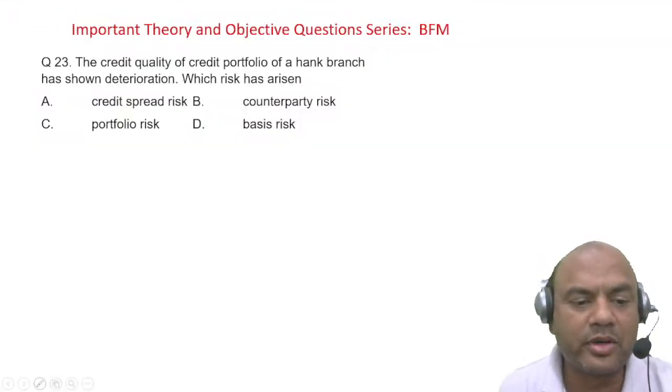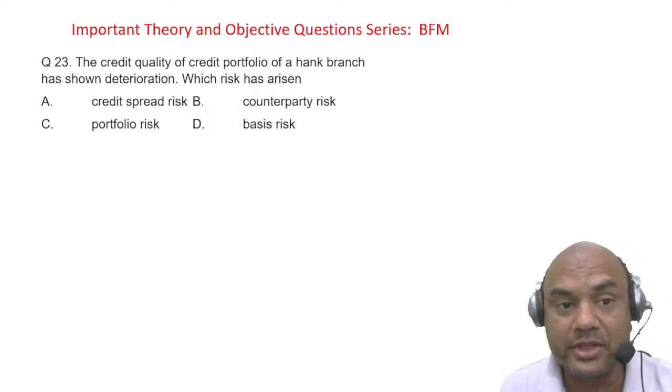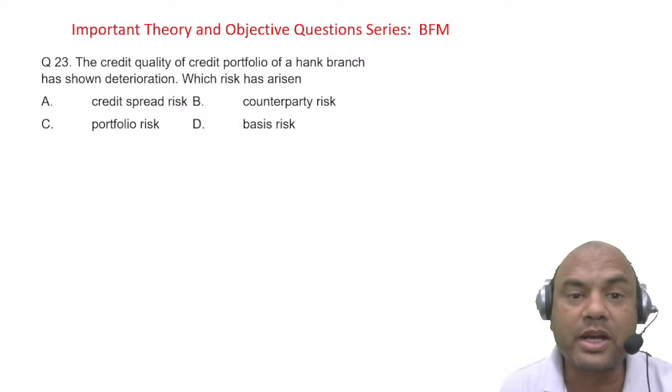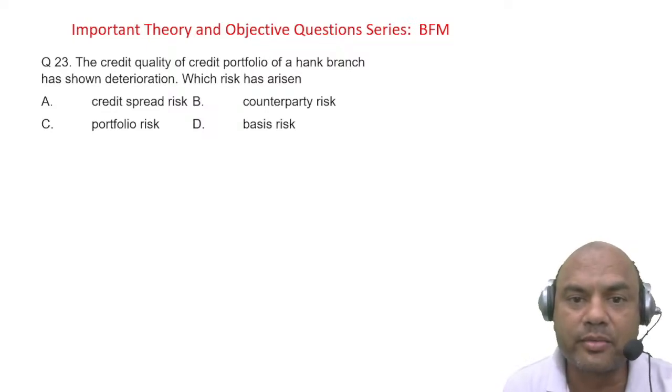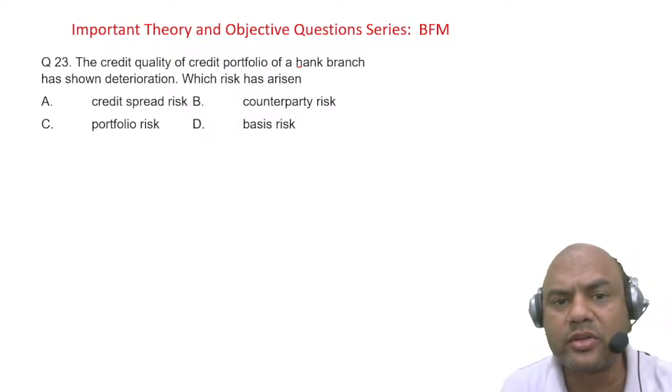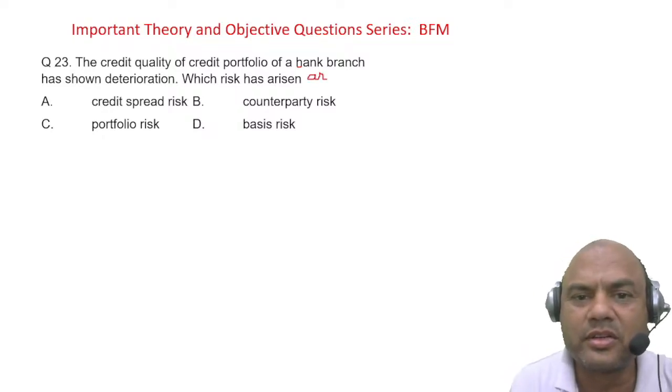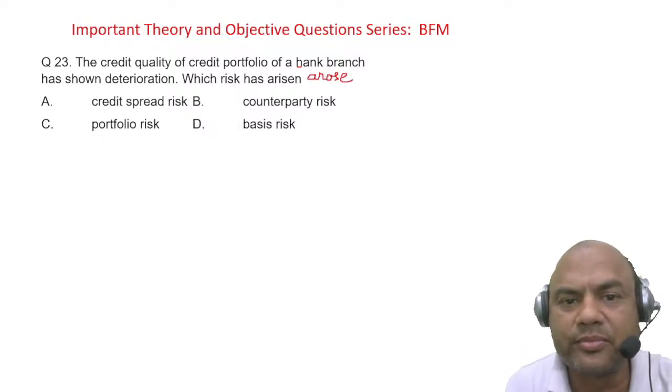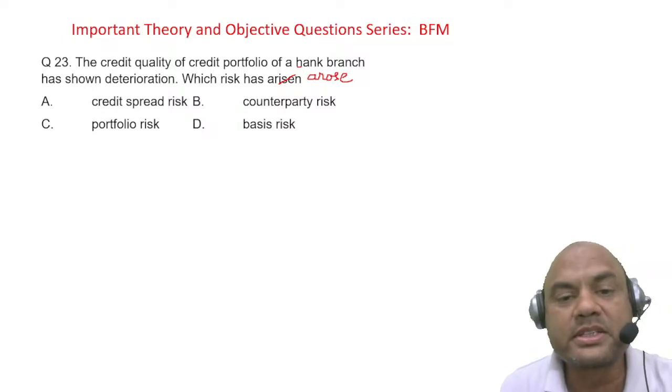We'll solve some new one-liners as well as one or two numericals today. Important ones. The credit quality of a credit portfolio of a bank branch has shown deterioration. Which risk has arisen? You can call it arose. Let's not get into English. So which risk has arisen?